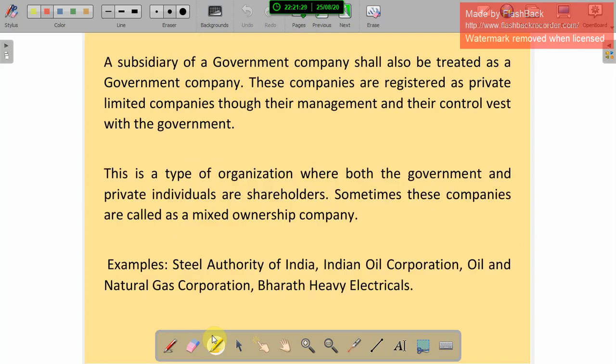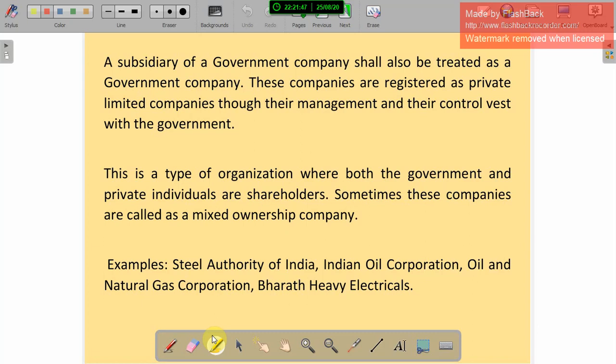A subsidiary of a government company shall also be treated as a government company. Subsidiary means a branch company, which is also treated as a government company. These companies are registered as private limited companies, though their management and control rest with the government.